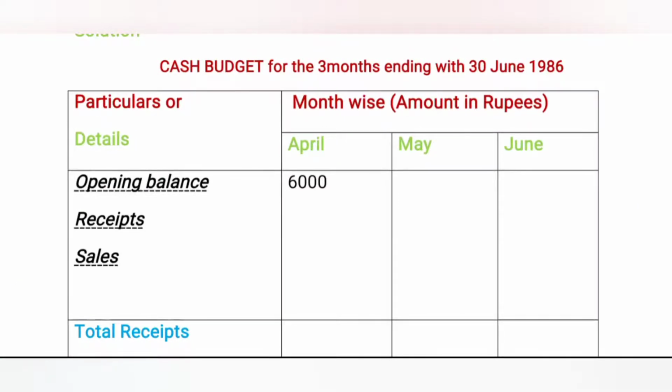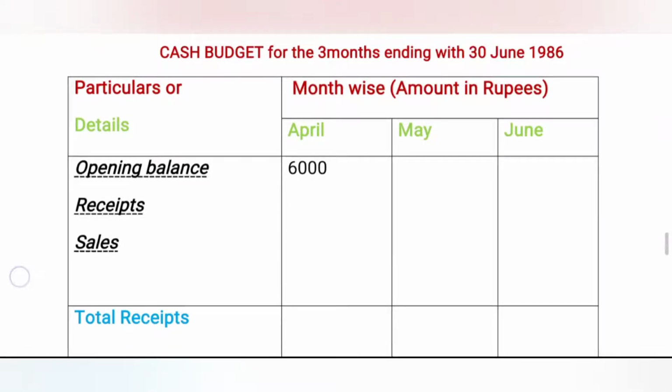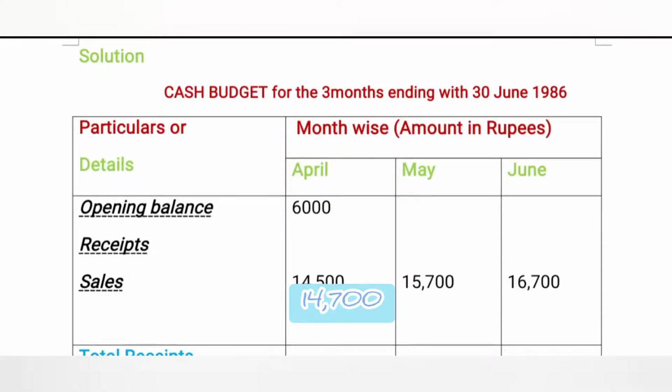Then we are going to sales. We have already calculated total sales, that is cash plus credit sales. Now we are posting that sales here. The total sales of April month is 14,700, whereas May month is 15,700, then June month 16,700.